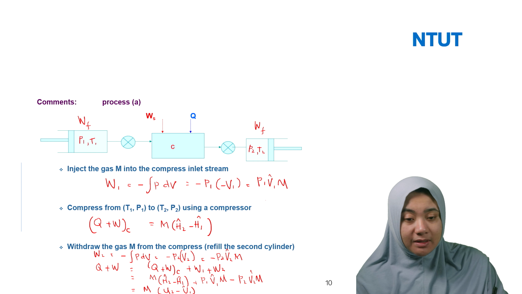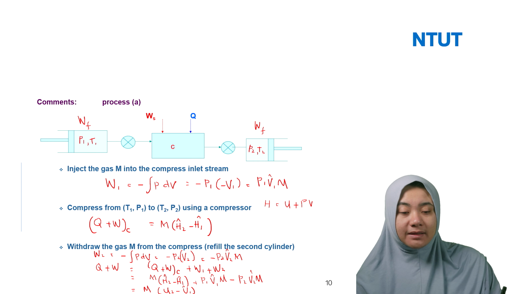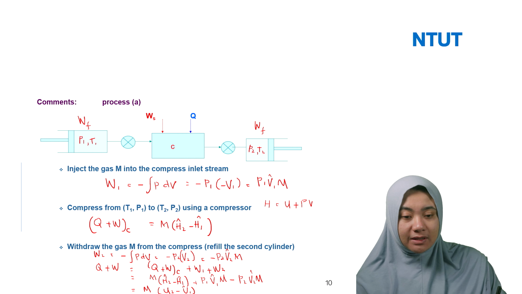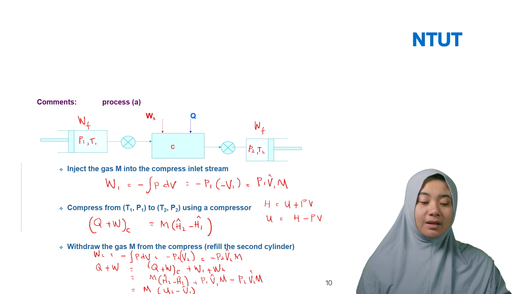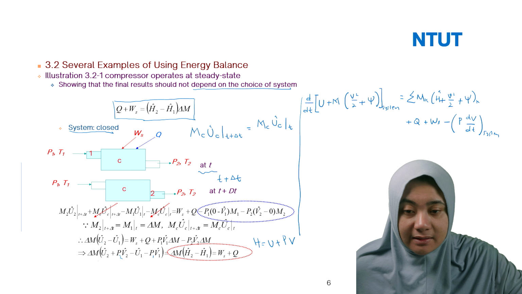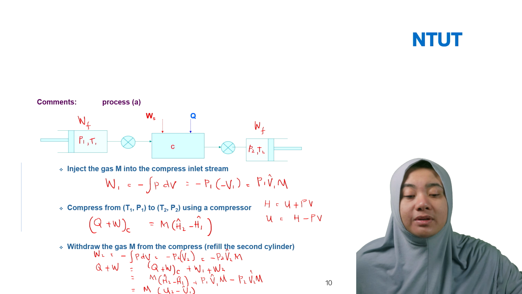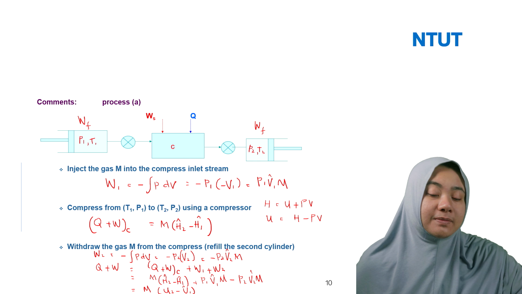Remember H equals U plus PV, like before. So if you would like to calculate U, it's H minus PV.